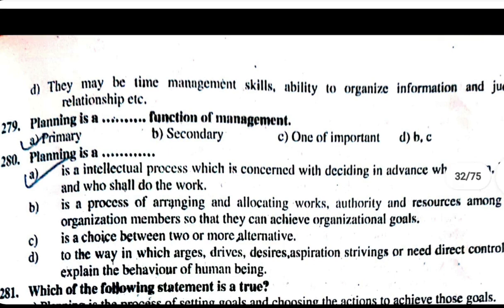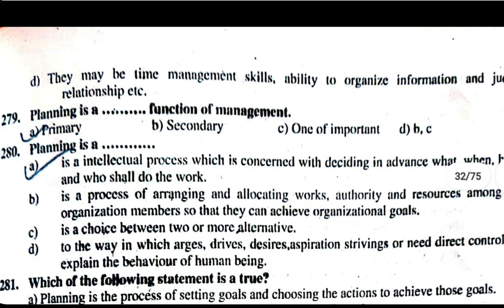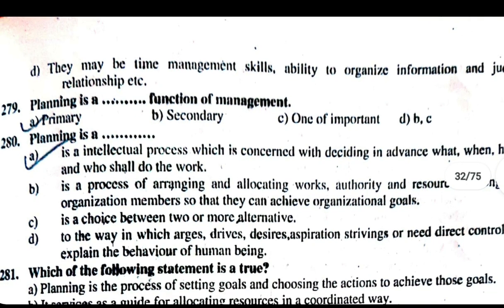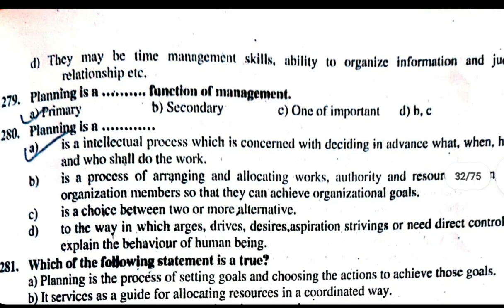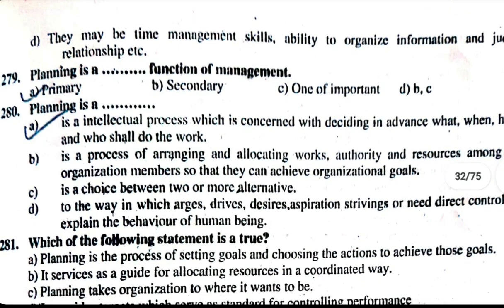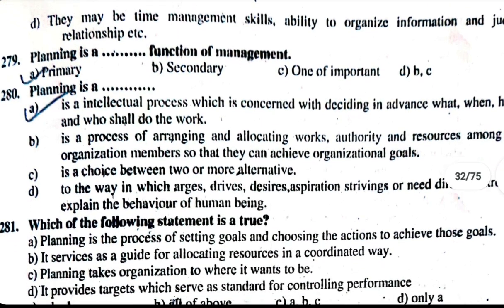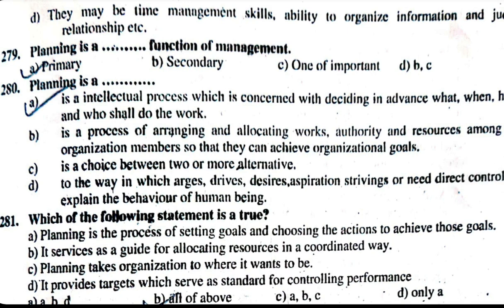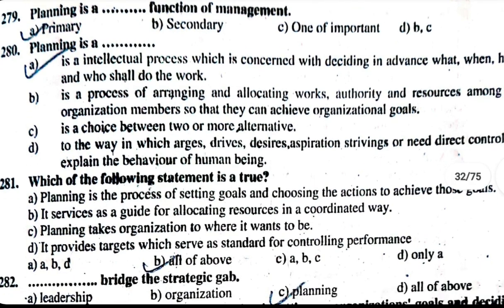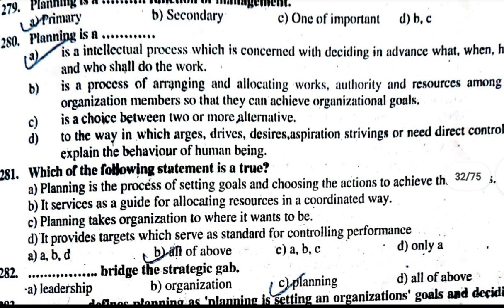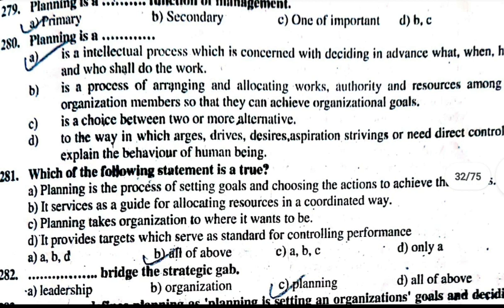281. Which of the following statement is true? A. Planning is the process of setting goals and choosing the actions to achieve those goals. B. It serves as guide for allocating resources in coordinated way. C. Planning takes organization to where it wants to be. D. It provides targets which serve as a standard for controlling performance. Correct answer is all of above. 282. Dash bridges the strategy gap. Planning bridges the strategy gap.